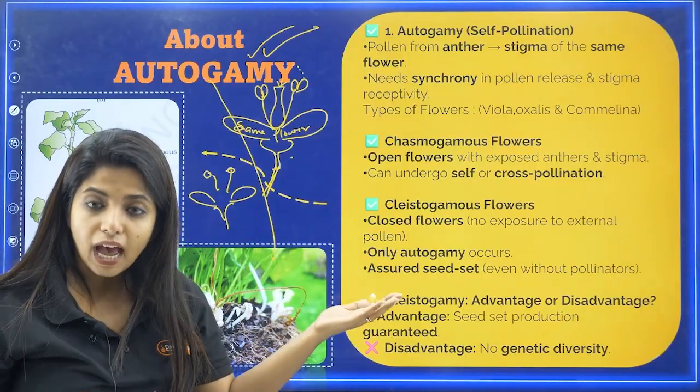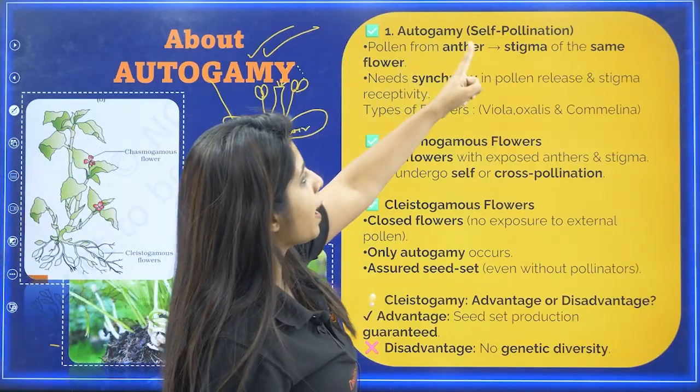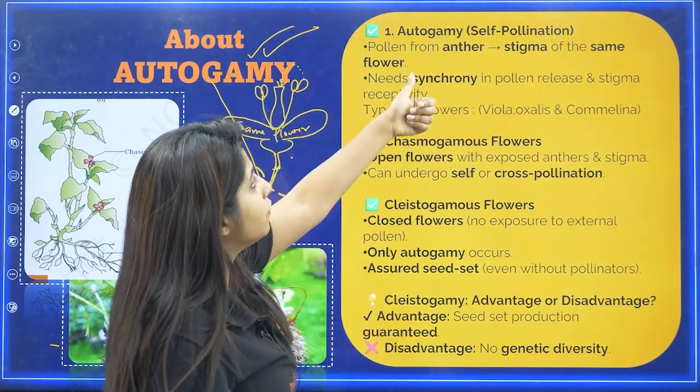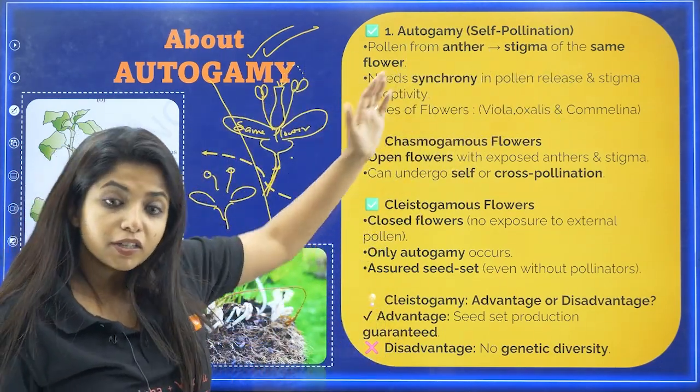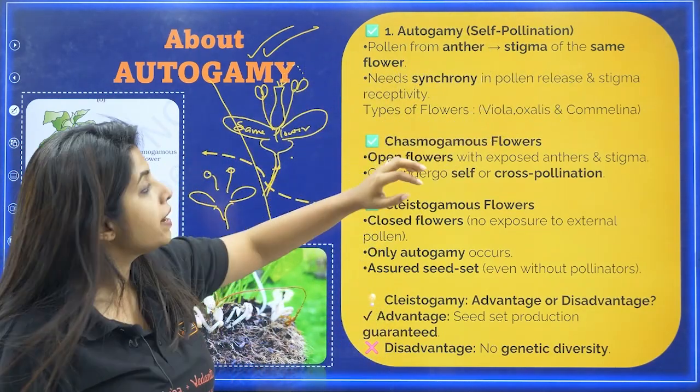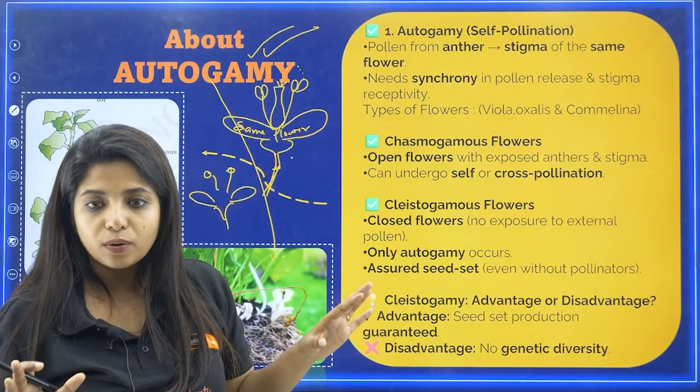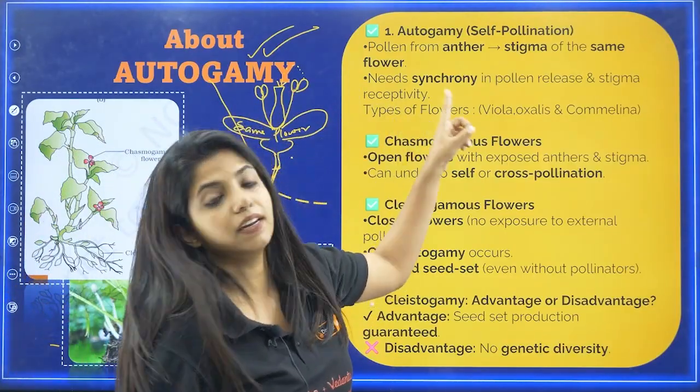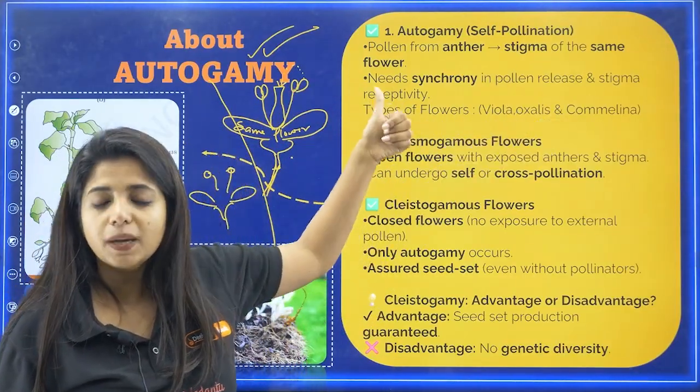But autogamy definitely happens in plants. So pollen from the anther goes to the stigma of the same flower. It is known as autogamy. It is also a part of self-pollination. Now, this needs certain things. What are those things? It needs synchrony in the pollen release and stigma receptivity.